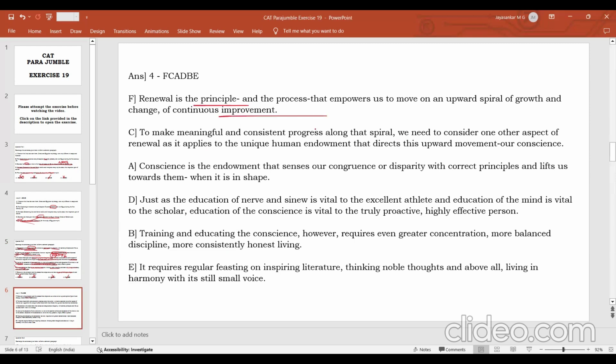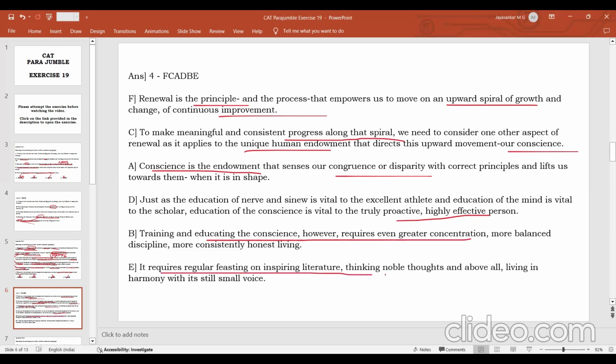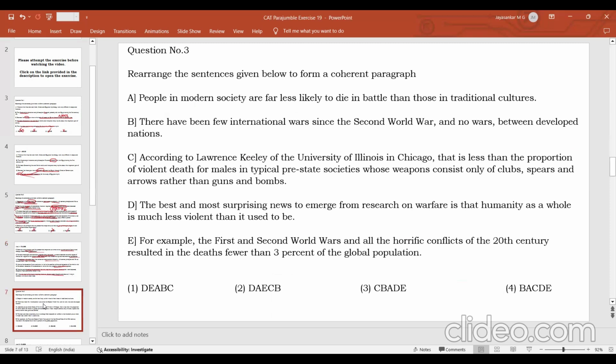So renewal is continuous improvement, and to make progress along that upward spiral, we need a particular unique human quality, which is our conscience. And conscience is the quality that senses our confidence. And just as athletes need muscles to be trained, the effective person needs conscience to be educated, and educating the conscience requires greater concentration, and it is done through reading important literature, thinking noble thoughts, etc. So very logical. That is how you unjumble it.